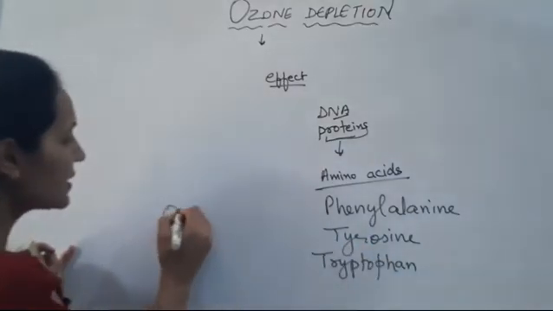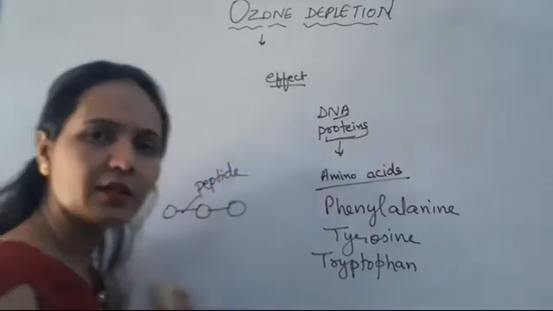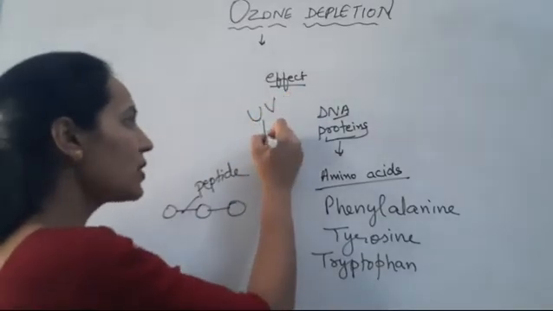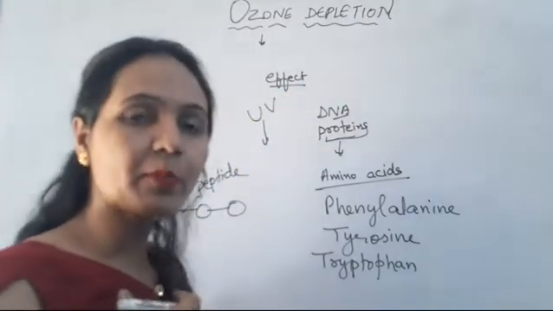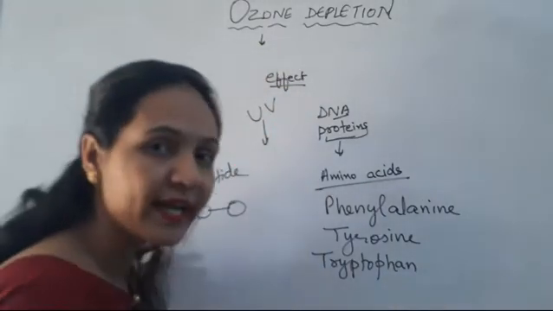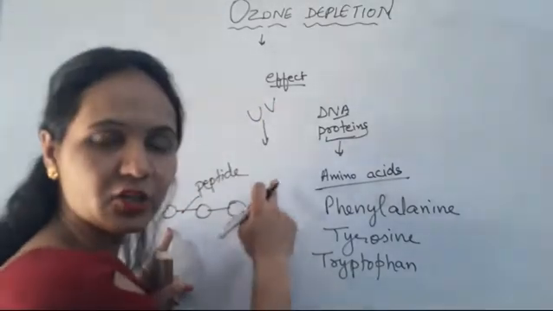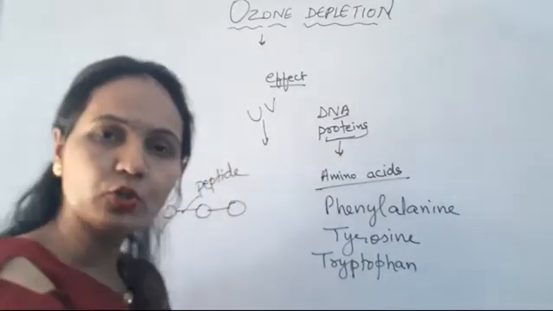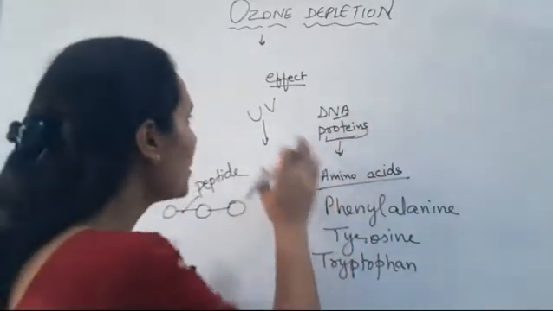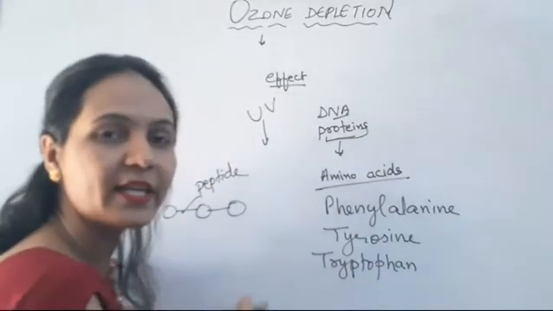These amino acids are joined to each other with the peptide bond and various other bondings, right? So if this UV radiation reaches the Earth's surface, since we have proteins and DNA in our body cells, this UV radiation will cause breakage of the bonds in the amino acids. Clear? If the UV radiation reaches the Earth's surface, it falls onto us. We have different cells and our cells have various proteins and DNA. So once this UV radiation falls on the protein, the bond between the amino acids gets broken down.